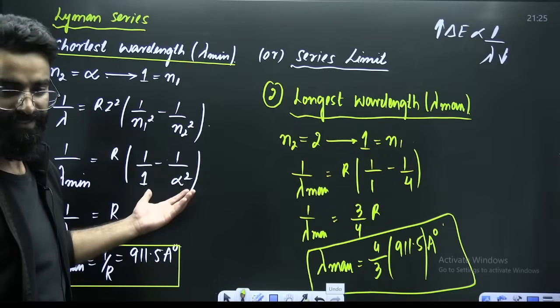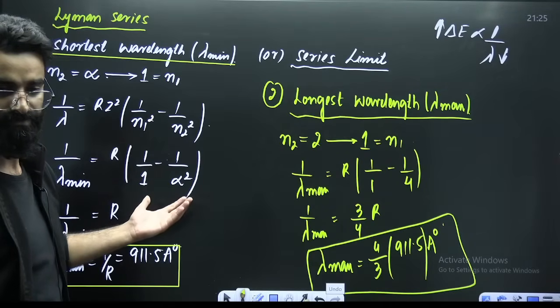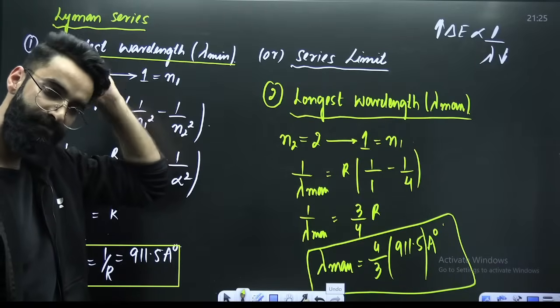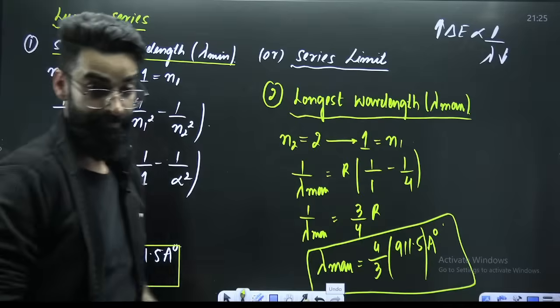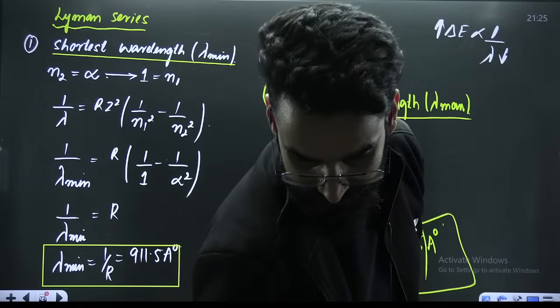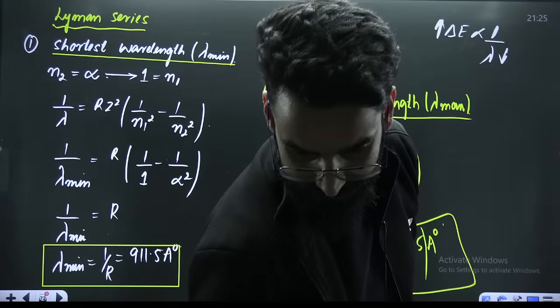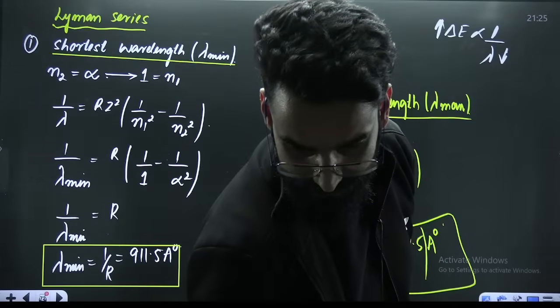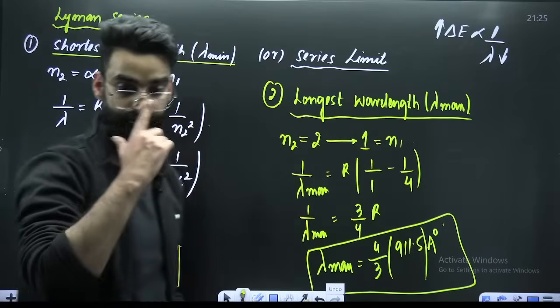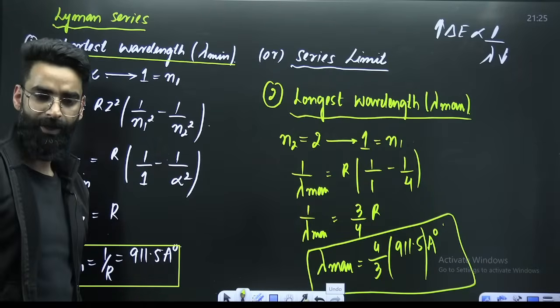Am I clear with all these things? Again, you'll ask the same thing. I'm sorry, I need to block you. Perfect. All clear?